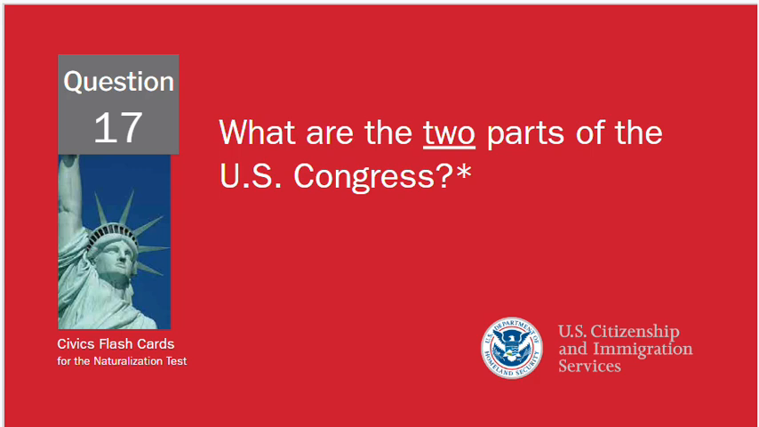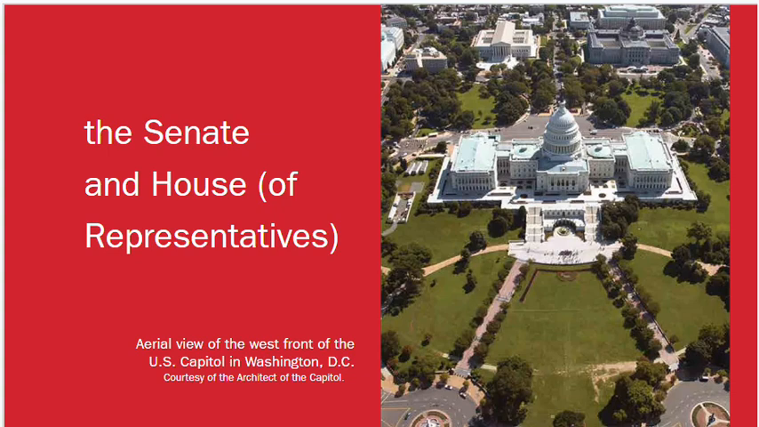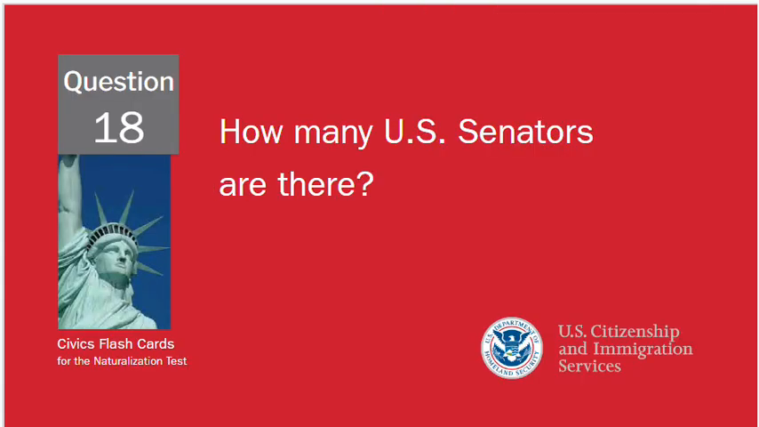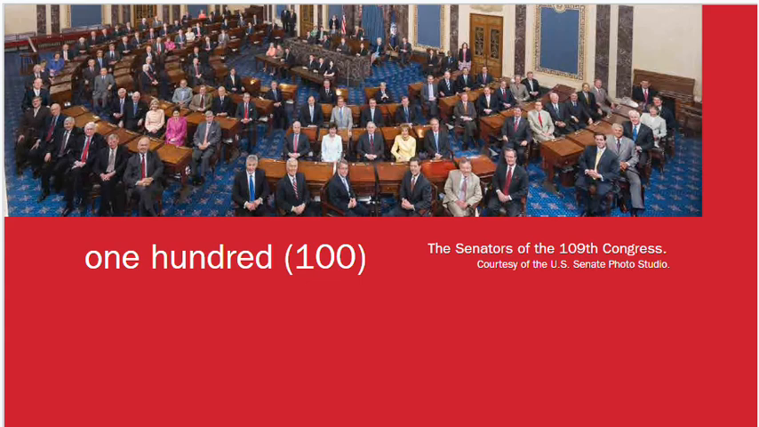Question 17, what are the 2 parts of the U.S. Congress? The Senate and the House of Representatives. Sometimes the House of Representatives is just called the House. So Senate and House is acceptable in this question. Question 18, how many U.S. senators are there? That answer is 100. Each state has 2, regardless of how many people or geographic area. There's 2 per state, 50 states, 100 senators.